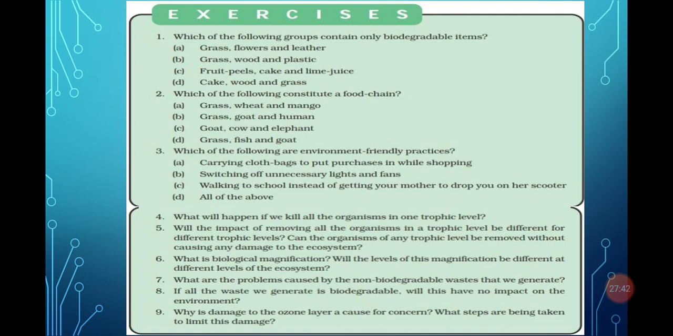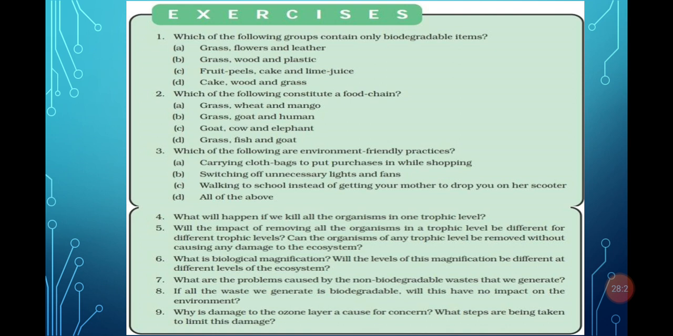If all the waste we generate is biodegradable, will this have no impact on the environment? Previously I discussed that the waste may be biodegradable or non-biodegradable, and it impacts our environment. If the waste is biodegradable, it takes some time to decompose. During the decomposition process, when the microorganisms act on that waste, it releases foul smells. Due to that, the air quality of that area decreases. Also during that process, it provides a breeding ground for mosquitoes and houseflies, which may cause many diseases to our society.